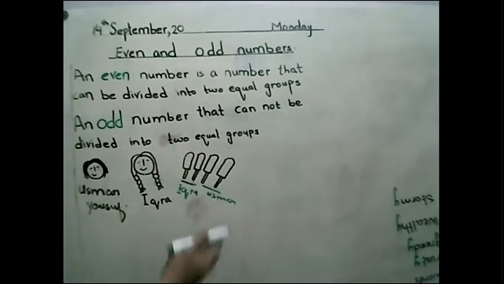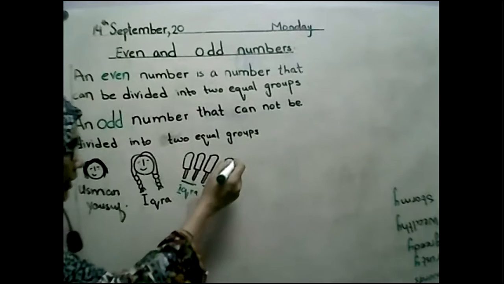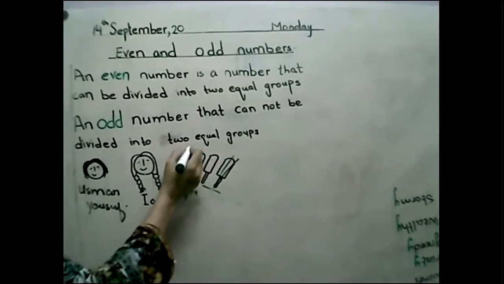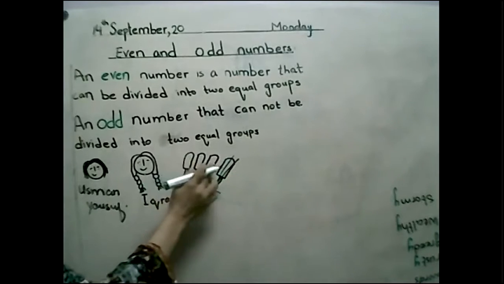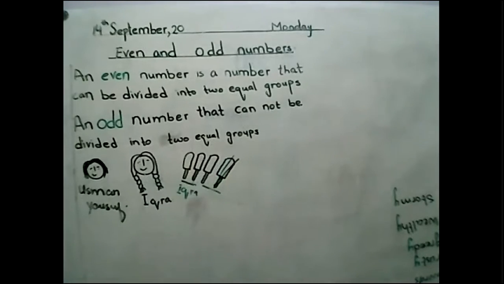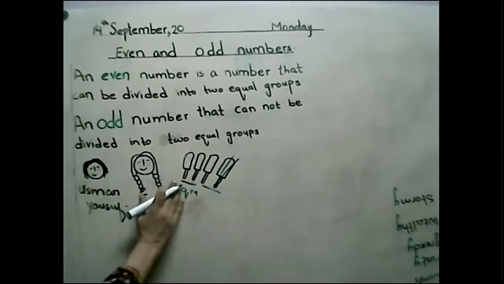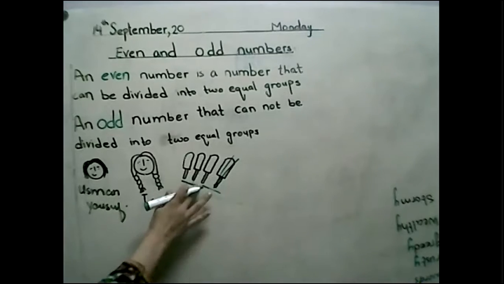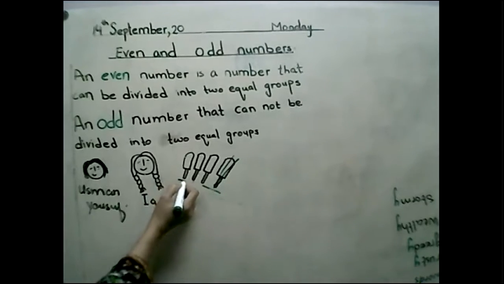If we cut 1, right? How many do we have? We have 3. 1, 2, 3. And we have to distribute, share between Usman and Ikra evenly. Can we share? Let's see. Okay, we share this with Ikra, right?